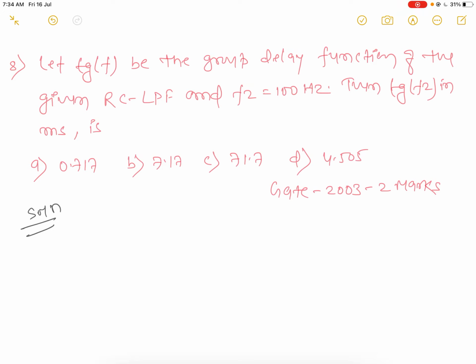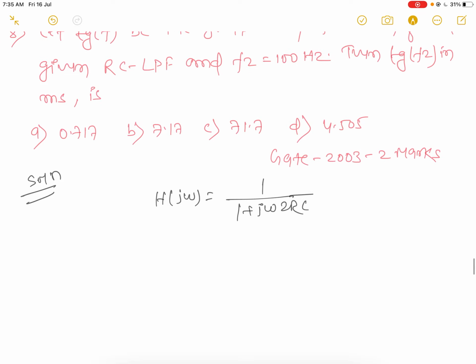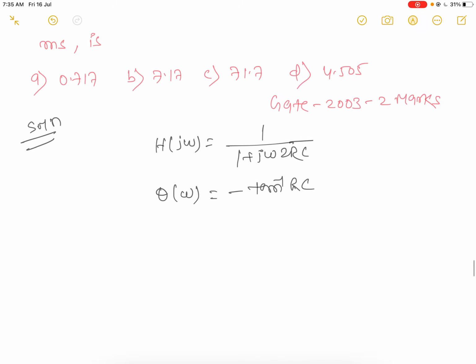We know that group delay is, first check the transfer function. What is the transfer function? Transfer function H of j omega is equal to 1 upon 1 plus j omega RC. Okay, and phase is equal to minus tan inverse of omega RC. Okay, now we know that group delay is equal to minus d phi upon d omega. Okay, now differentiate this equation.